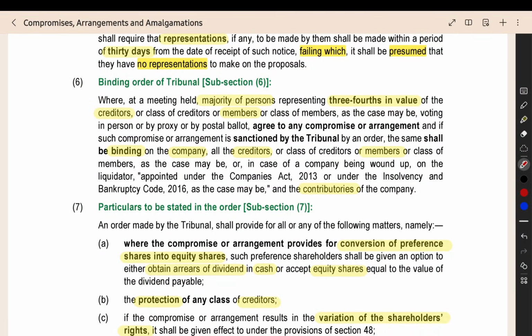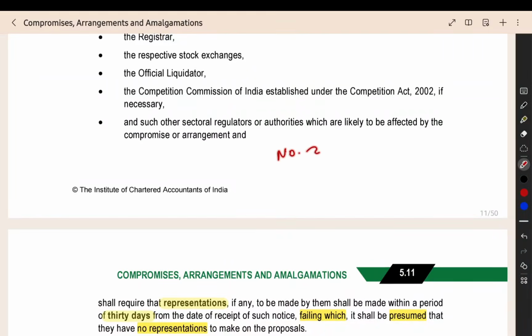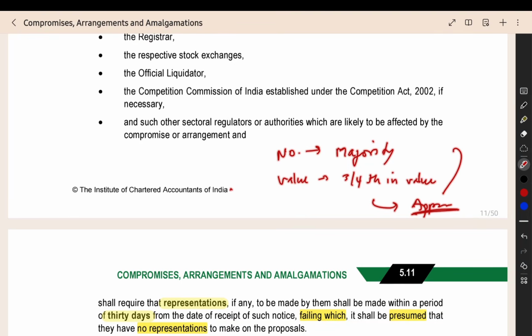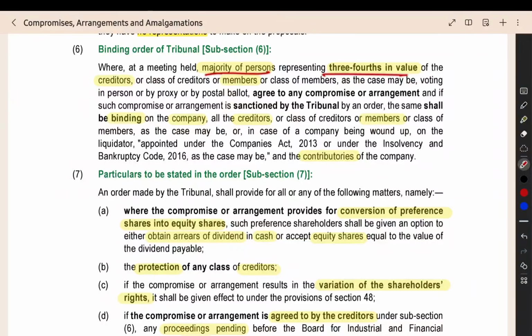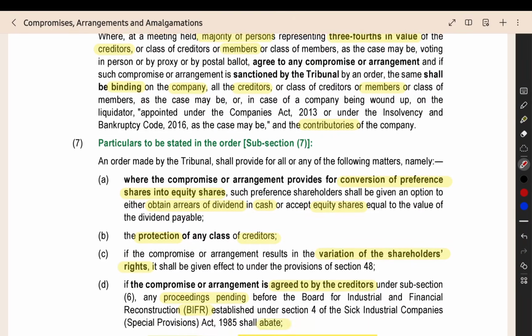After voting, we will see whether the threshold is achieved or not. What is the minimum threshold? Majority of persons representing 3/4 in value. When you look at the number of persons, it should be a majority. When you look at the value, 3/4 in value. This much approval should be given. Only then will the scheme be approved. Number: majority. Value: 3/4 in value. Whether creditor or member, whoever is voting, that much should be their approval. Only then will the tribunal pass an order to implement the scheme. The order will be binding on the company, creditors, everything.